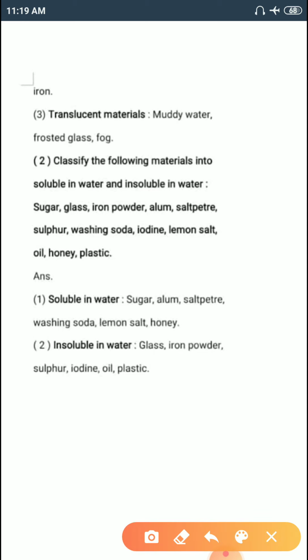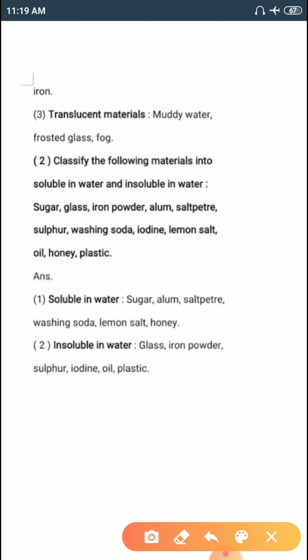So the materials given here are: sugar, glass, iron powder, alum, saltpeter, sulfur, washing soda, iodine, lemon salt, oil, honey and plastic.